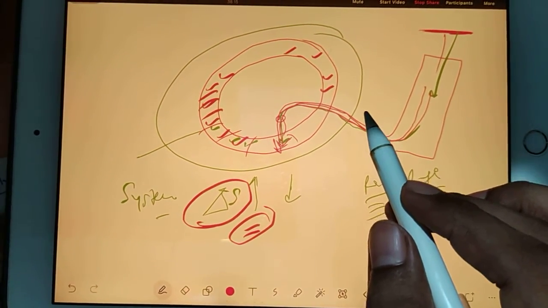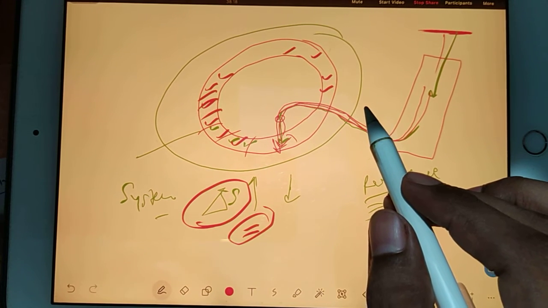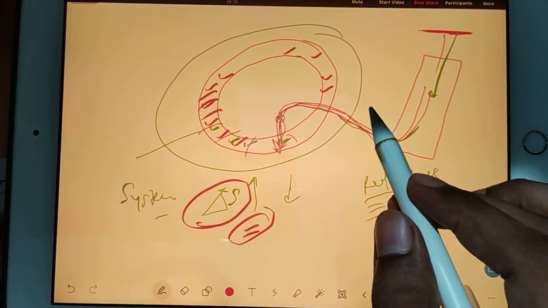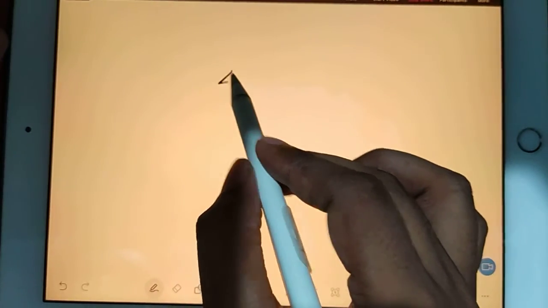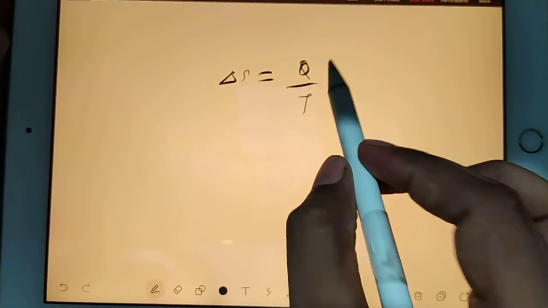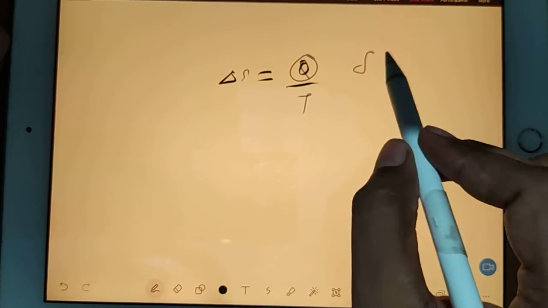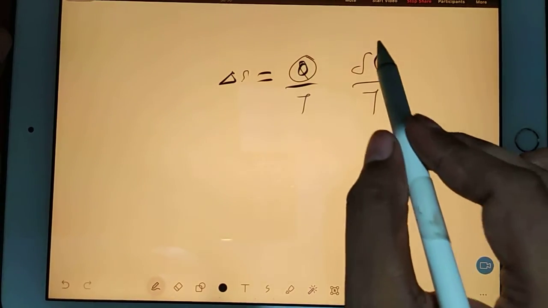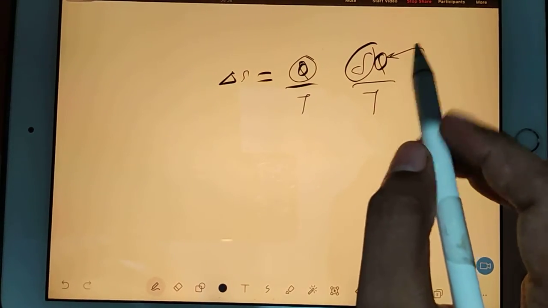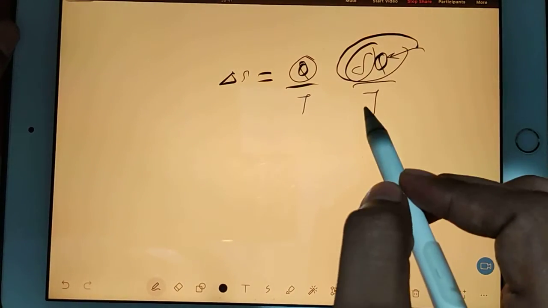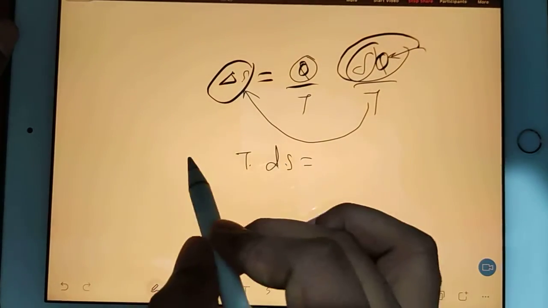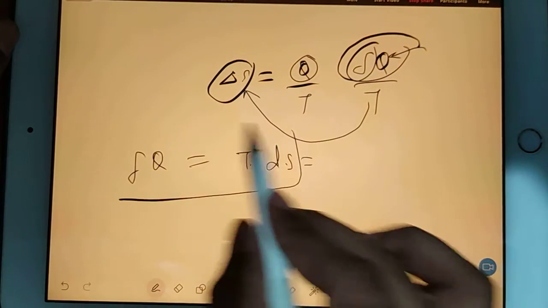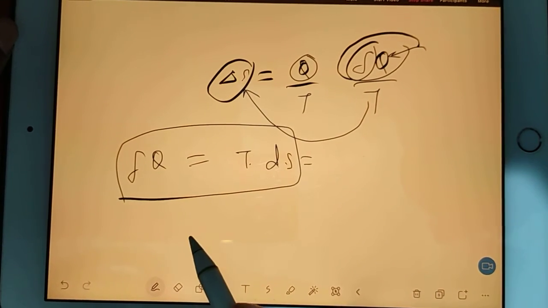Now we have some very good numericals on entropy. Before that we'll discuss some thermodynamic formulas if we are going to discuss entropy. So see, just now I took that formula del S is equal to del Q by T, where with the Q I kept this symbol del. This del represents that Q is a path function, that's all. So when you want to find out the total heat transfer, you can move this T here, and you can write T dS is equal to del Q. So this became another formula for the heat transfer.